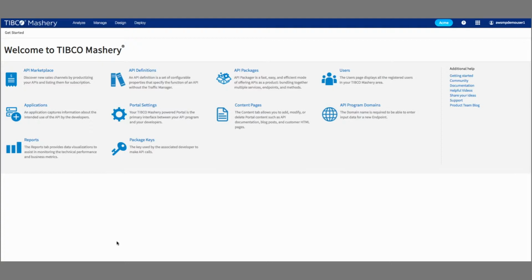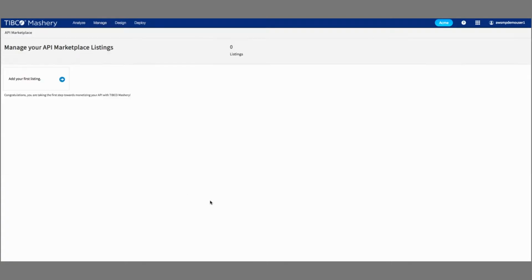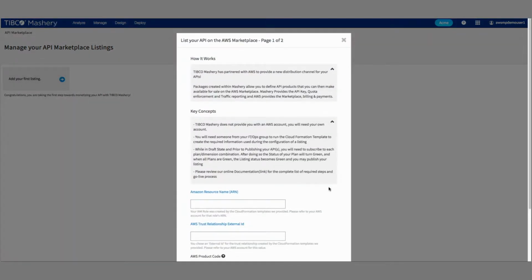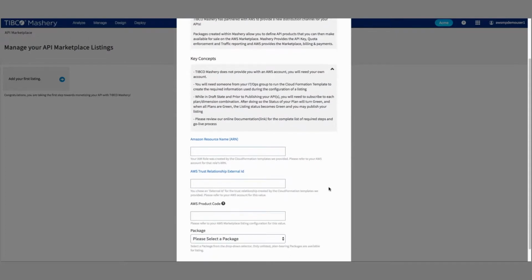So I'm going to do just a quick demo here of what this looks like. You'll find it here on the home page of the API Control Center within Mashery, as well as on the Manage tab, drop down API Marketplace. And so what we're going to do is we'll go ahead and add our first listing here. And keep in mind, again, this is something that relates back and forth between TIBCO Mashery and AWS. So there'll be some things you have to set up on the AWS side.